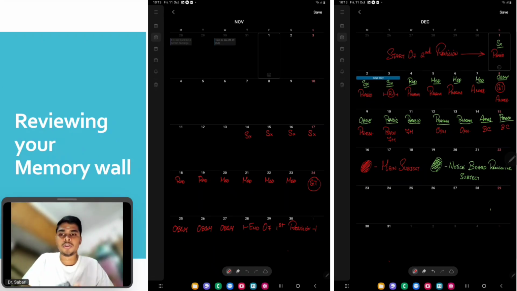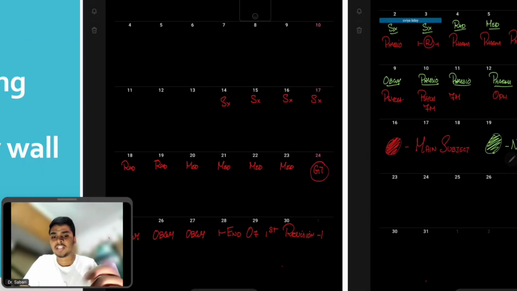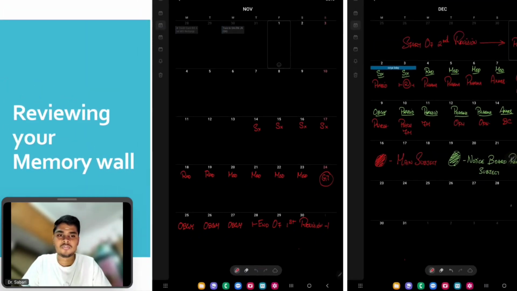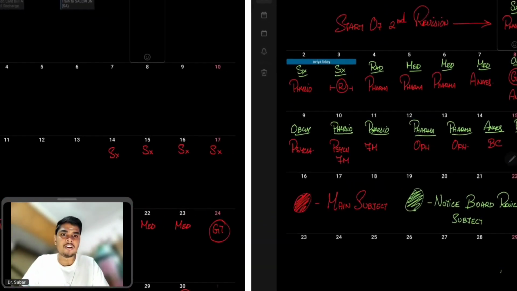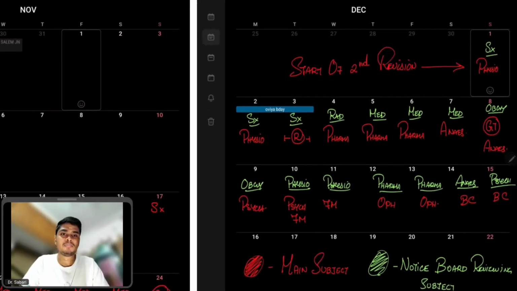Right. So how are we going to review the memory wall that we created during our first revision? Say your first revision ended on November 30th. Say you wound up your first revision with these subjects. You did surgery, radio, medicine, followed by OBGY. These were the four subjects that you did at the end, before winding up your first revision and starting off with your second revision. Say you started off your second revision on December 1st.